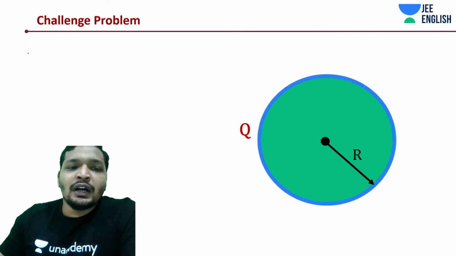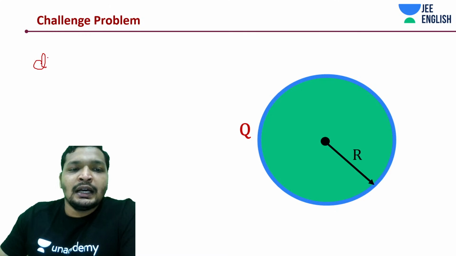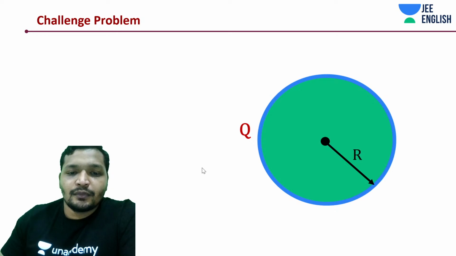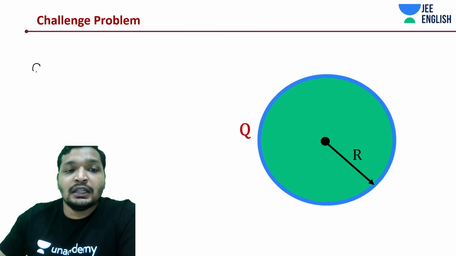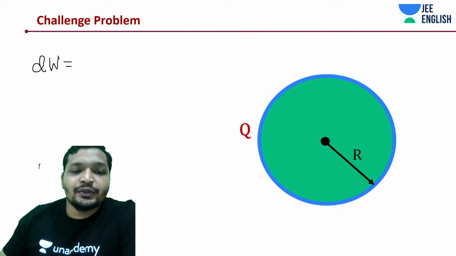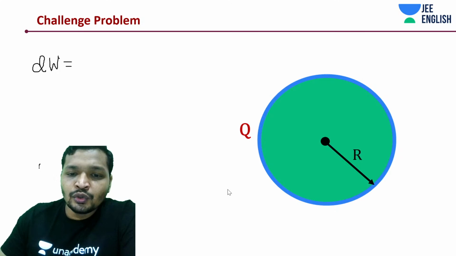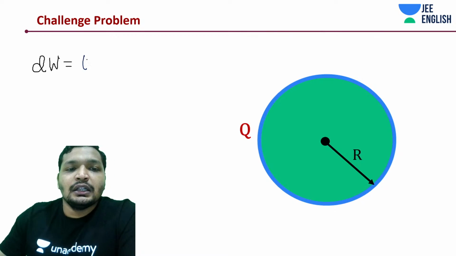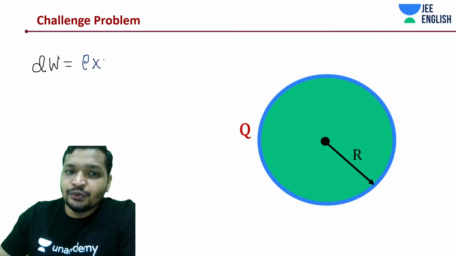So now first of all, work done. Okay, let me give it a different color. Just remember the picture in the last slide. You will be able to intuit this quickly. So we had something like rho into that of dq. dq is this, right?